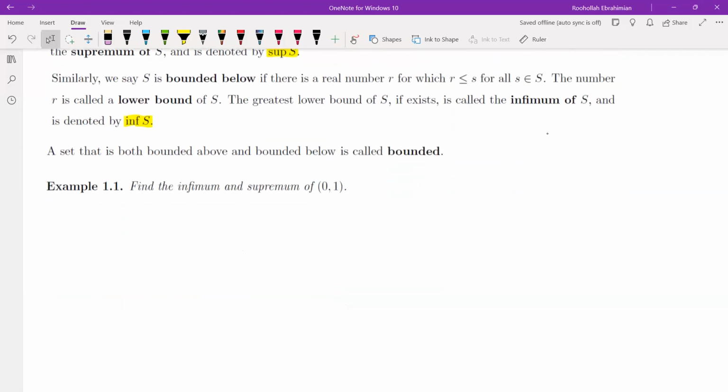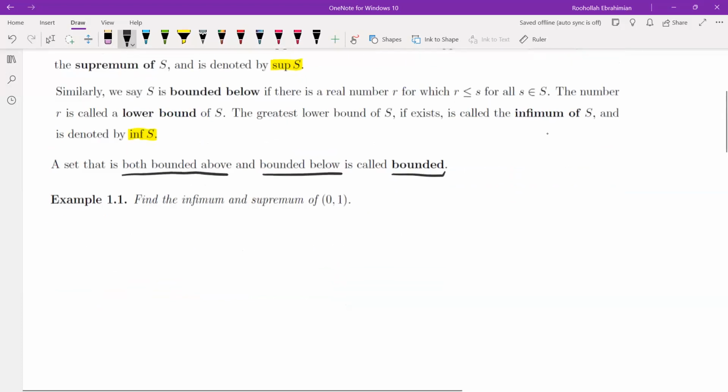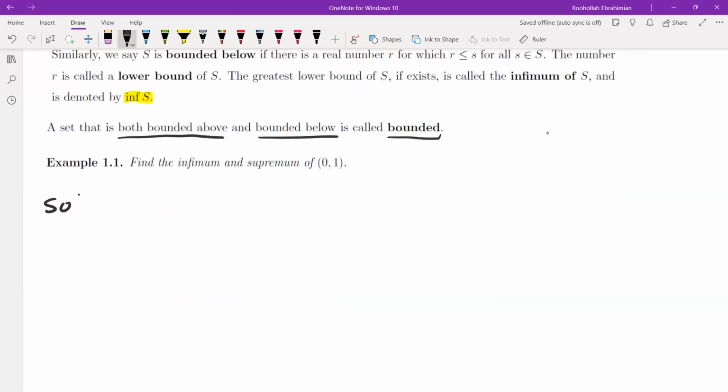Okay, so let's start with an example. We want to find the infimum and supremum of the set [0, 1]. And as I mentioned, if a set is both bounded above and bounded below, we call it a bounded set. So let's start with this simple example: what is the supremum and infimum of this set?